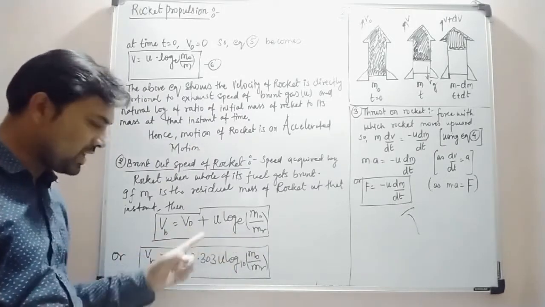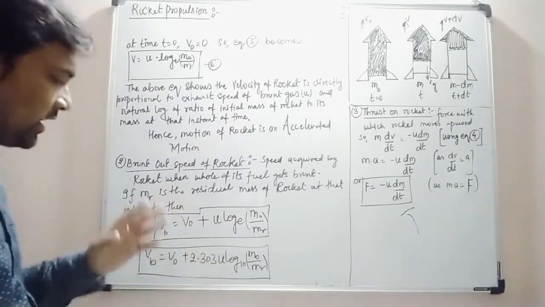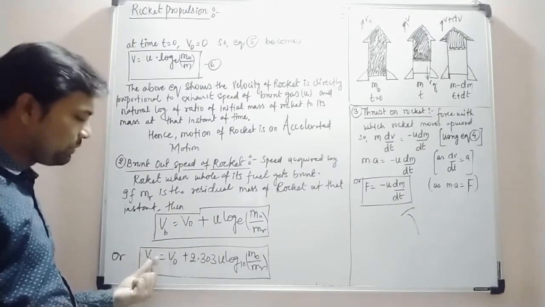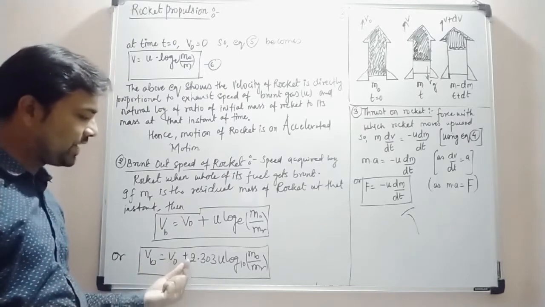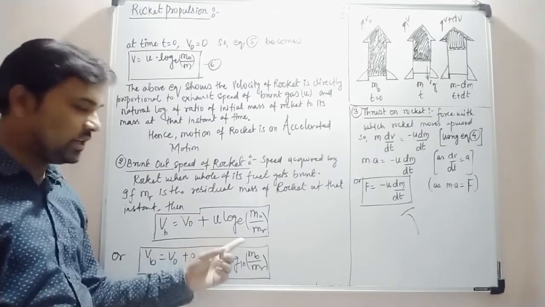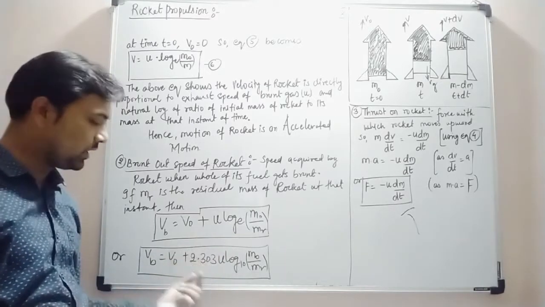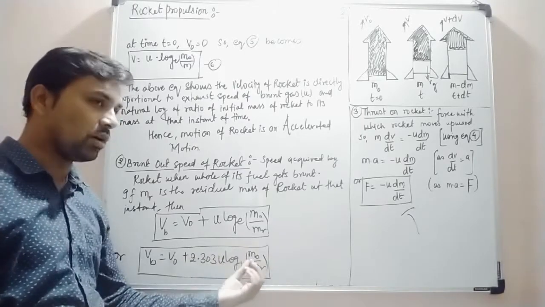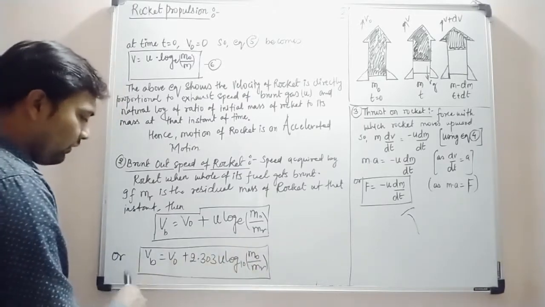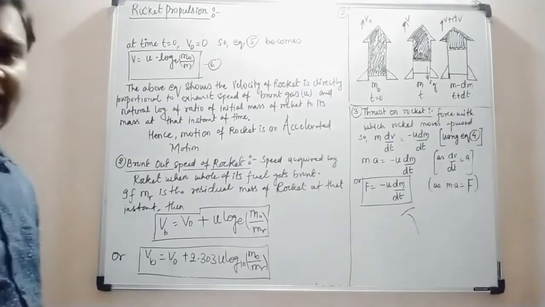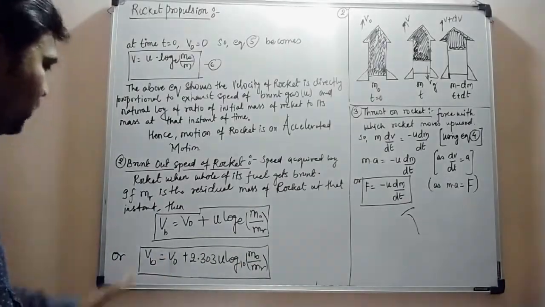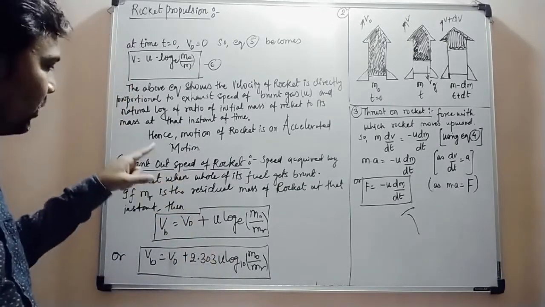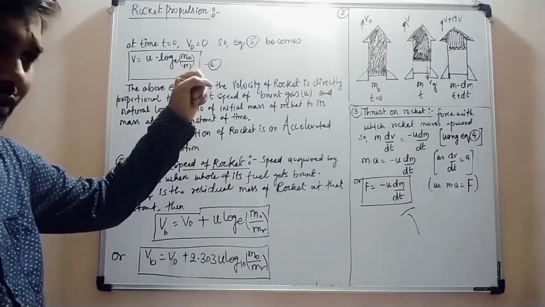This natural log can also be replaced by the base 10 logarithm. The new form can be written as v_B = v_0 + 2.303 u log10(m_0/m_r). When you replace log e with log base 10, you have to multiply by 2.303. This will give you the velocity of the rocket when the entire fuel is burned out, that is v_B, the speed of the rocket due to the burnout gas.